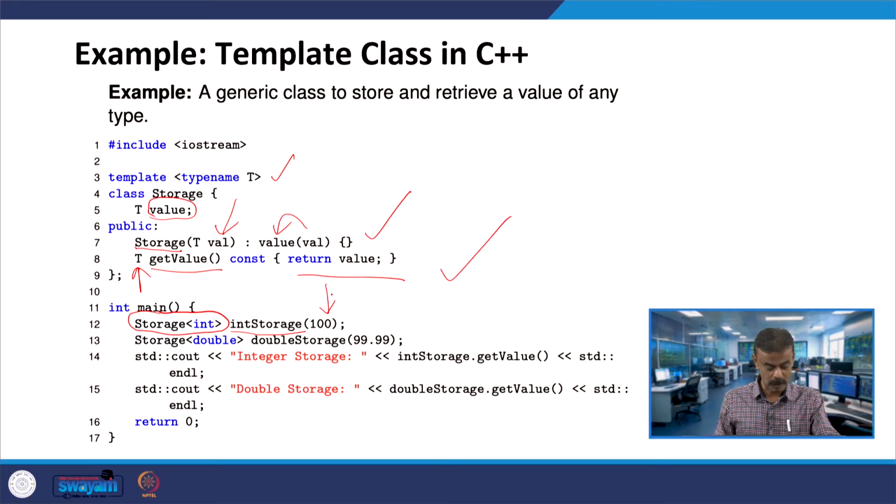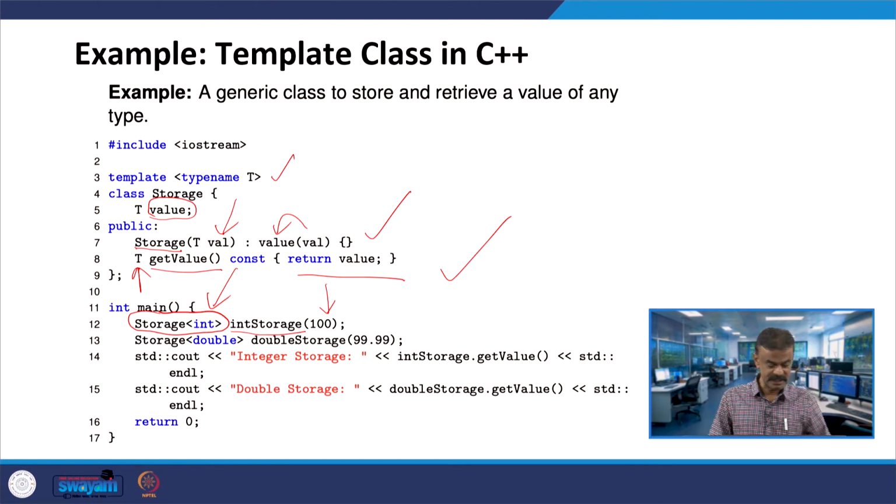Suppose here you are passing, let us say, 100.23, you will get an error, because T is an integer, here you are specifying it is an integer. This is syntax. So far we have not seen this, because with template you are writing type name T. The type name you have to mention when you are instantiating an object.